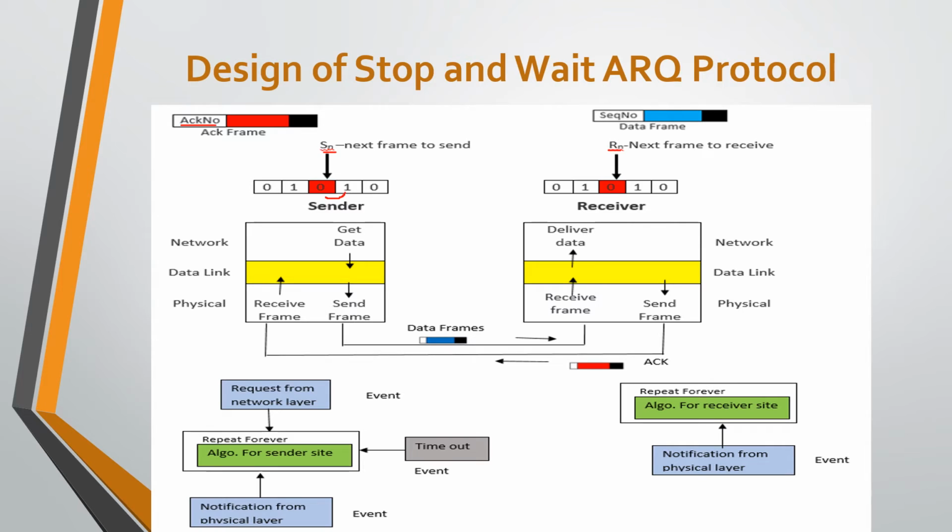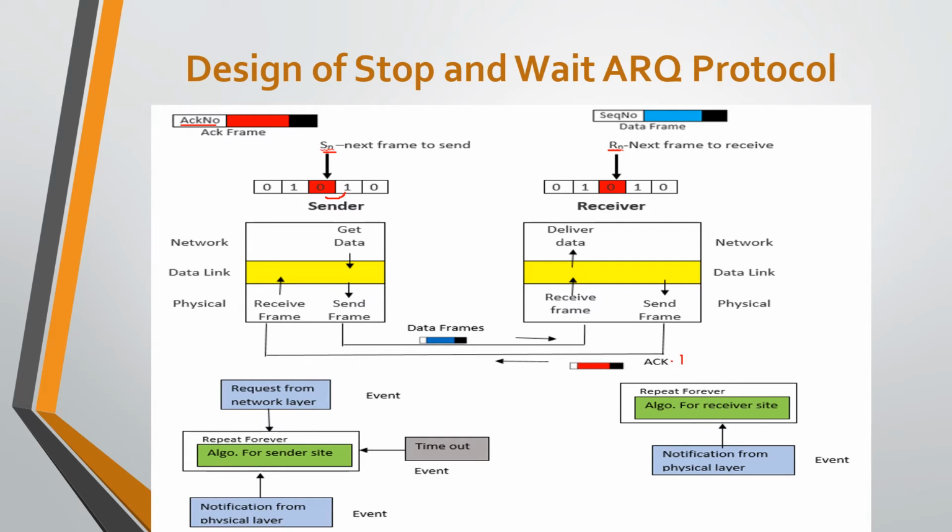After receiving that frame successfully from the sender, the value of Rn will be incremented by 1, meaning if the current value is 0, then after increment it becomes 1. Then the receiver sends an acknowledgement which contains the request number, or acknowledgement number, 1. So here the acknowledgement number will be transmitted for Sn number 0.